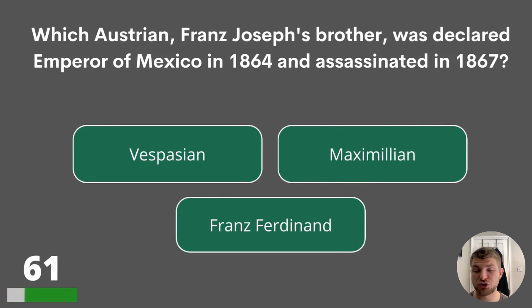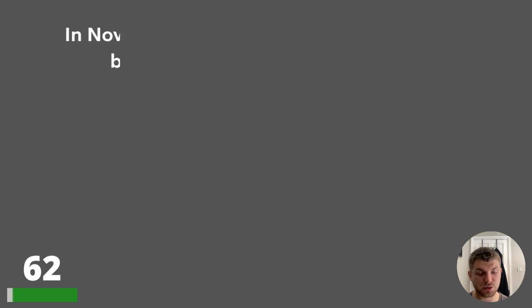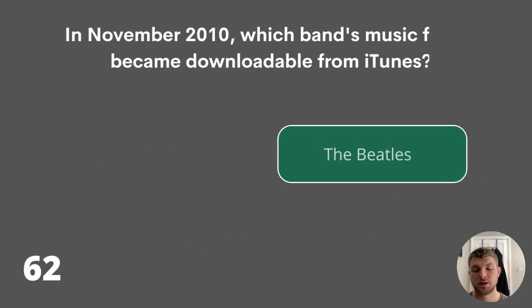61. Which Austrian, Franz Joseph's brother, was declared Emperor of Mexico in 1864 and assassinated in 1867? Vespasian, Maximilian, or Franz Ferdinand? And the answer is Maximilian. 62. In November 2010, which band's music finally became downloadable from iTunes? Jefferson Airplane, The Beatles, or The Rolling Stones? The answer is The Beatles.